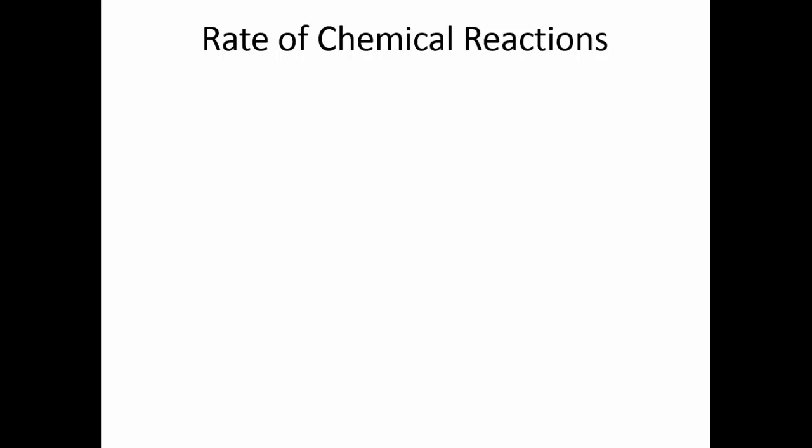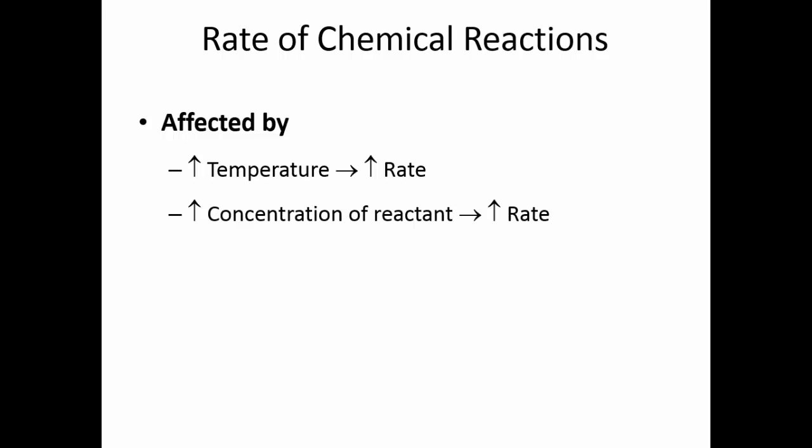Chemical reactions, their rate, how fast they occur, are affected by several things. One is temperature. The higher the temperature, up to a point, the greater the rate of the reaction. The higher the concentration of the reactants, the higher the rate of the reaction. Small particles move faster, and since chemical reactions rely on molecules and atoms bumping into each other, small particles move faster. That gives you a higher rate.